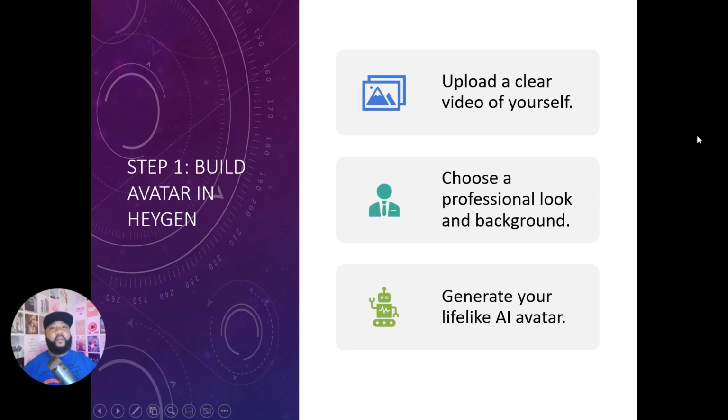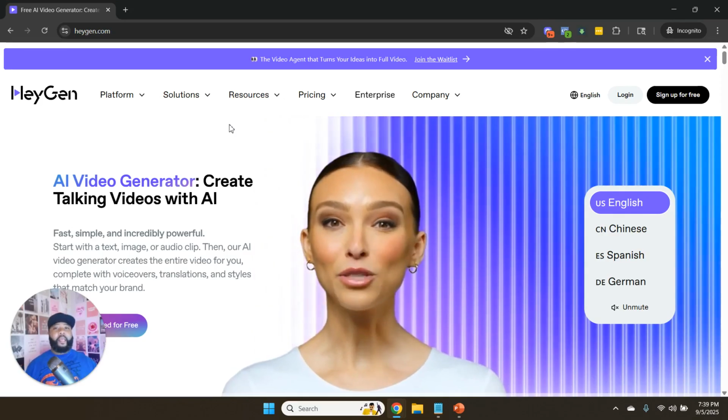So step one, the very first thing we need to do is upload a video of ourselves in HeyGen. Just like now, you want to make sure you have a good background, and especially when you're recording your audio, which I'll talk about later, you'll also want to make sure you have a good microphone. This is going to allow you to create that avatar that looks just like you. So I'm going to switch to my screen so you can actually see HeyGen, and then we're going to log in and you can take a look around and see what it looks like. All right, so now I'm on the HeyGen site.